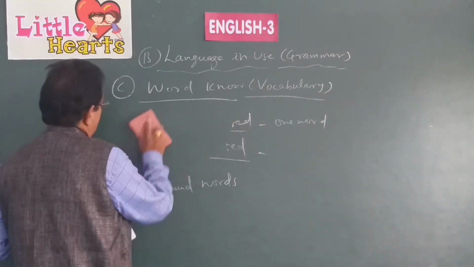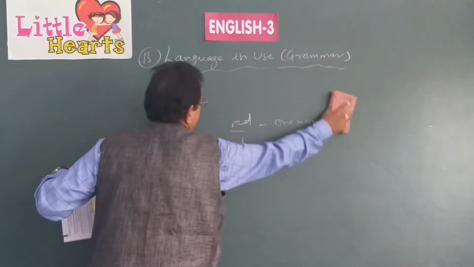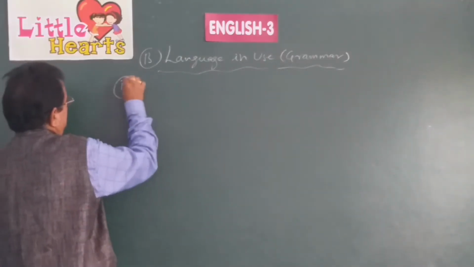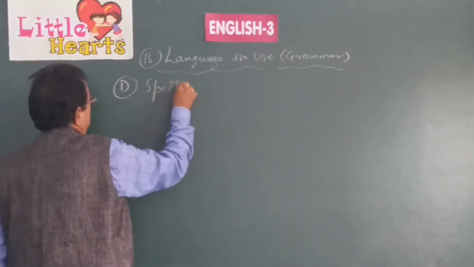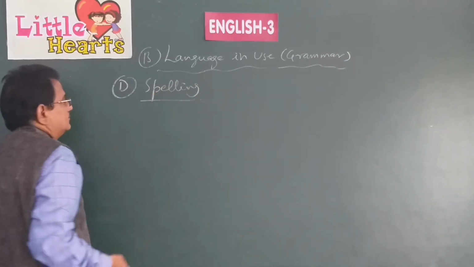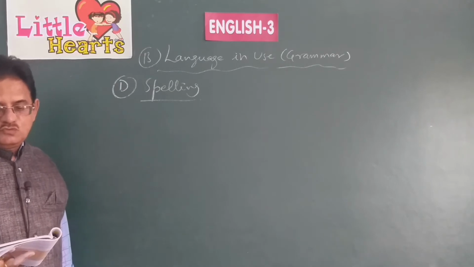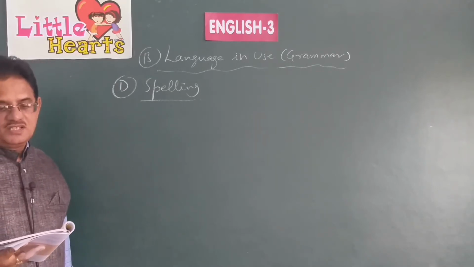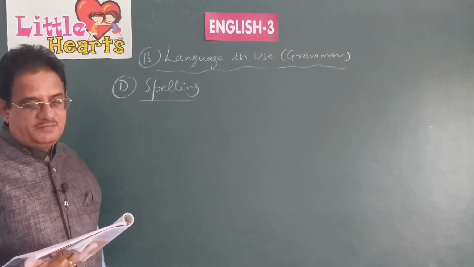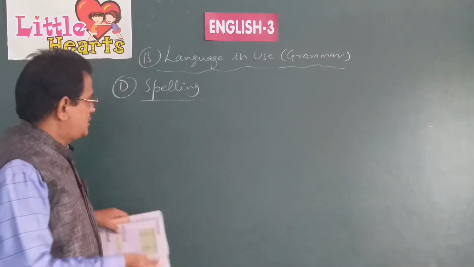Now let us see spelling. Foot, feet. Look at the singulars and plurals there. Foot, singular.